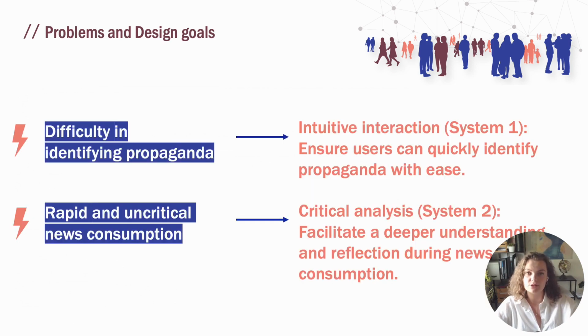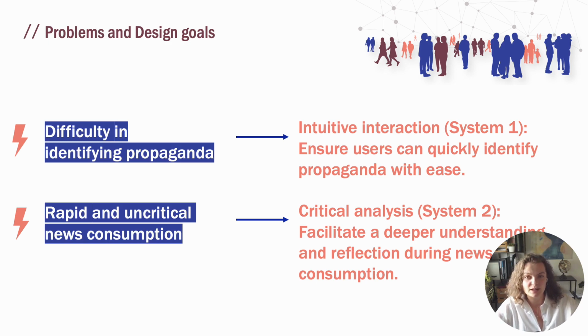Previously, we've identified two main problems related to propaganda. The first is the difficulty in identifying propaganda. To address this, our design goal is intuitive interaction, System 1. We aim to ensure that users can quickly and effortlessly identify propaganda, making the process intuitive. The second problem was rapid and uncritical news consumption. For this, our goal is critical analysis, System 2.